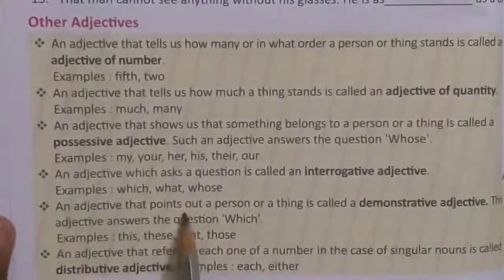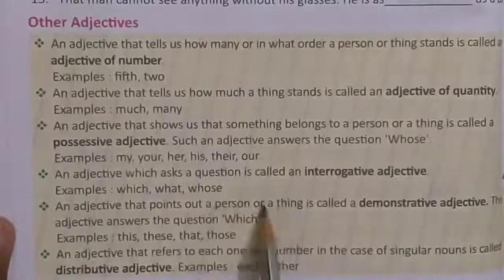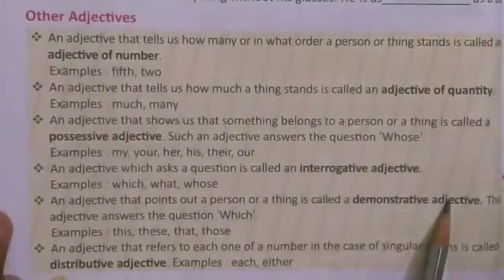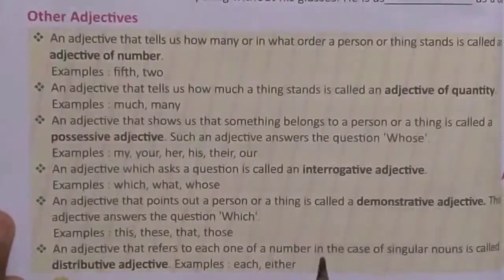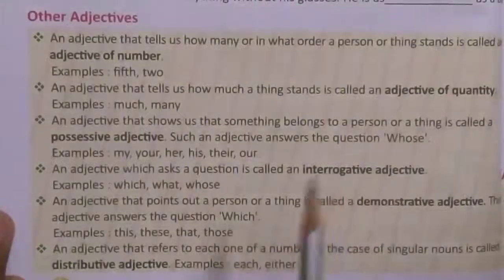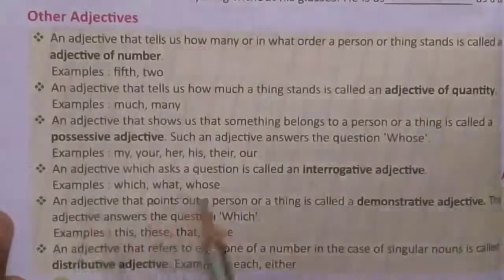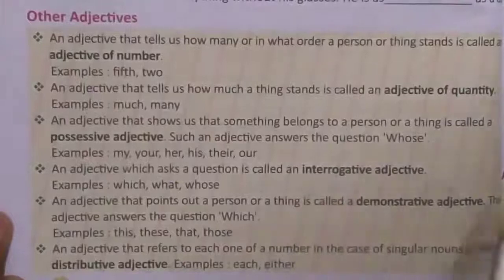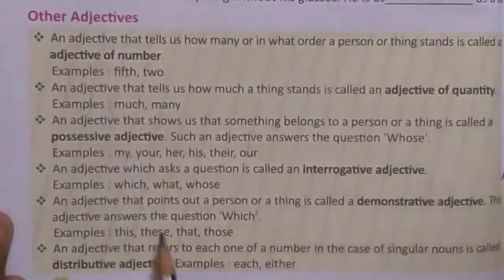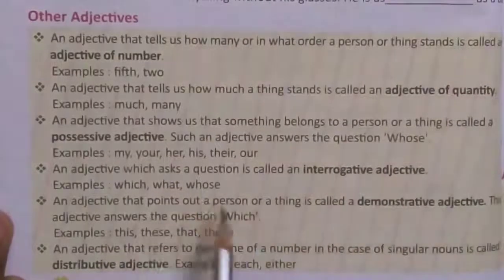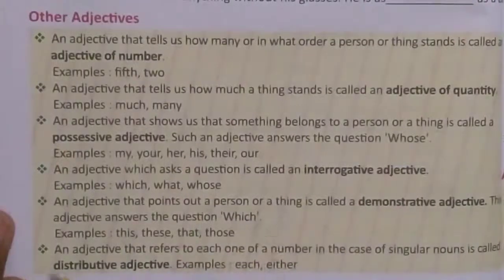An adjective that points out a person or a thing is called a demonstrative adjective. Example is this, these, that, those. Here the question is formed with which.